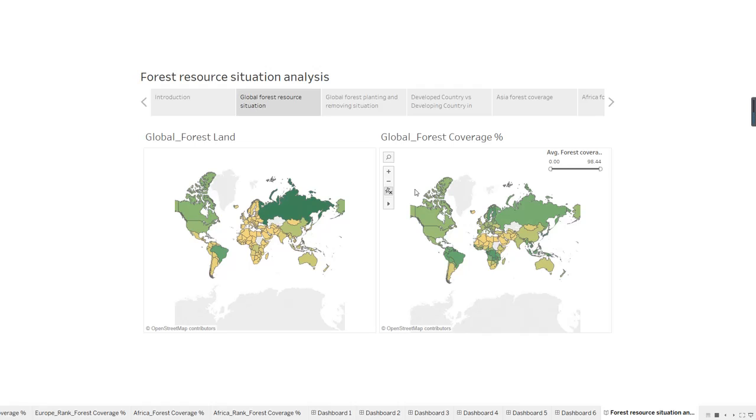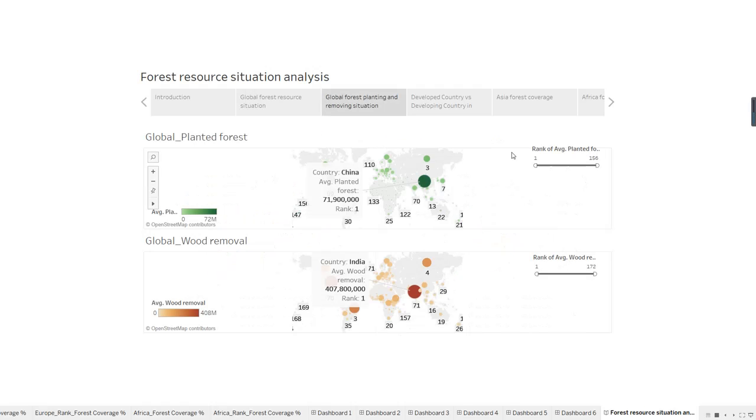This map shows the rank of forest coverage percentage. Worldwide, there are as many as 83 countries that have a forest coverage rate under 30%. Most of them are in Asia and Africa.